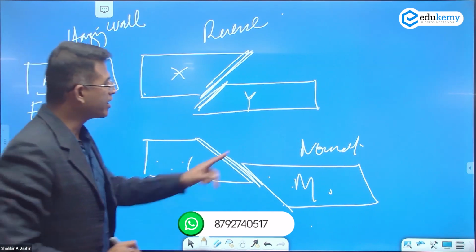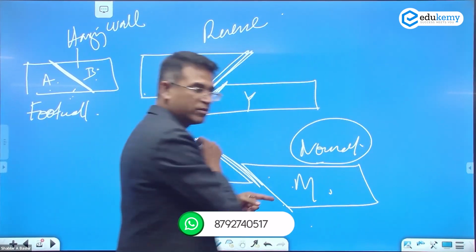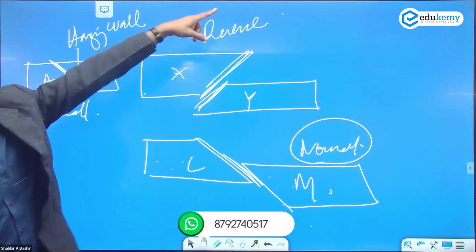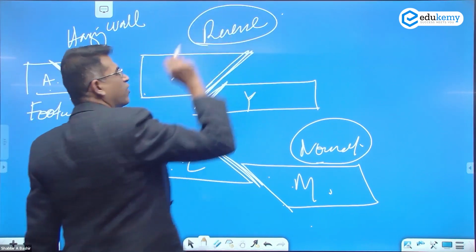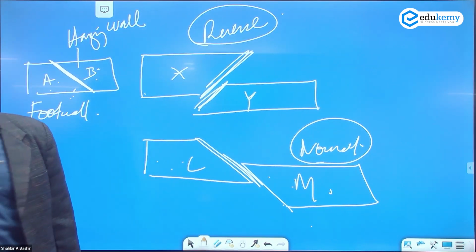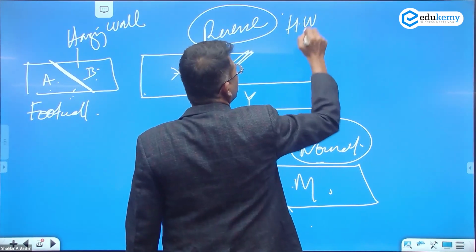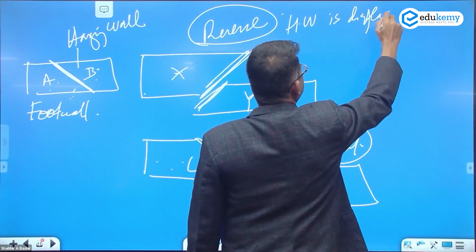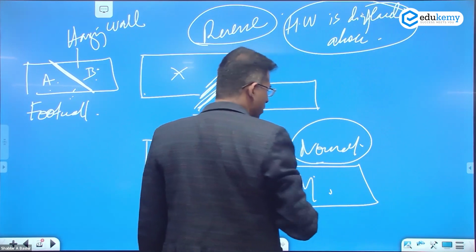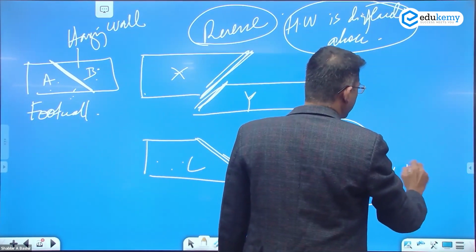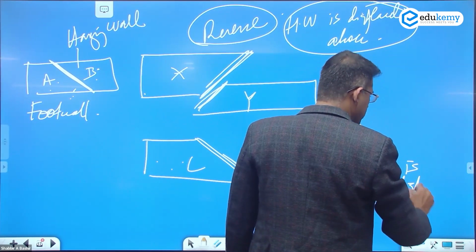Whenever the hanging wall goes down, it is always a normal fault. When the hanging wall goes up, it's called a reverse fault. Remember what a reverse fault is: the hanging wall is displaced above. In a normal fault, the hanging wall is displaced below.